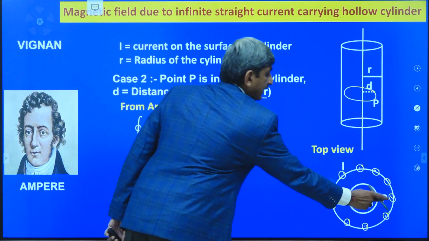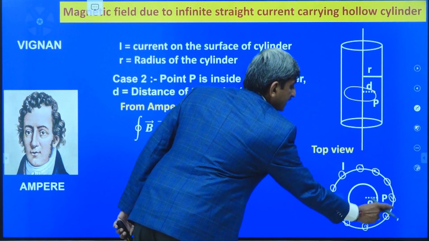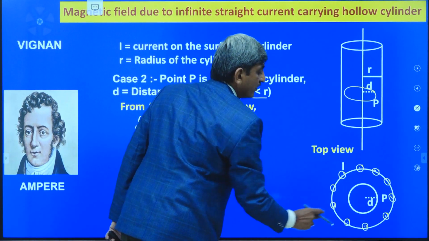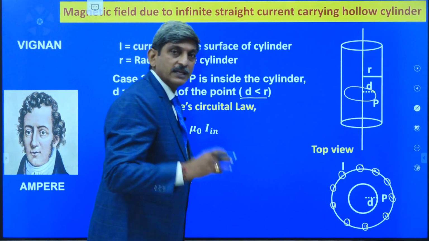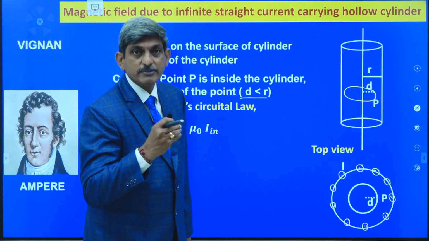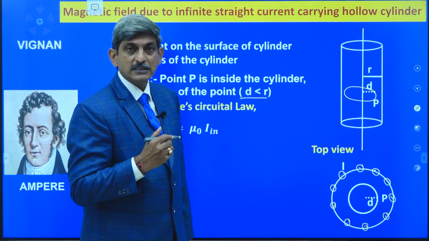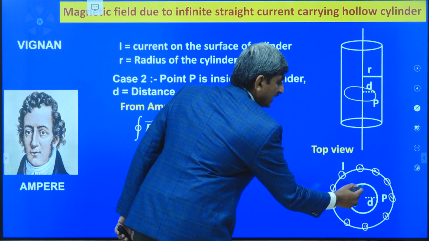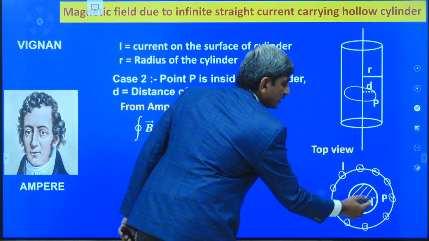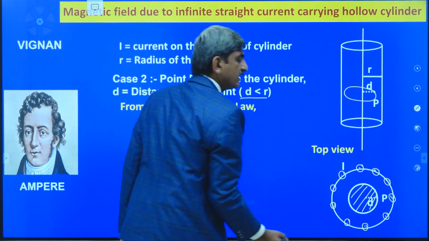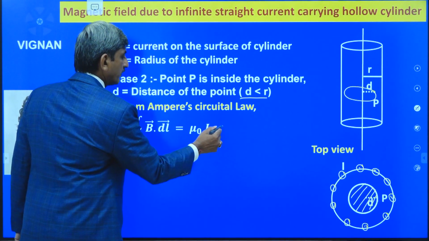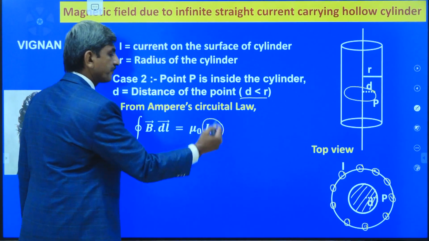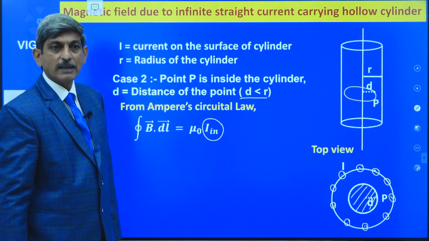See that figure. The entire current is passing on the surface of the cylinder, whereas the closed path is inside the cylinder. Is there any current enclosed by the closed path? So, in this closed path, there is no current. That's why the current passing through the closed path is equal to 0. That means this I in is equal to 0. If I in is equal to 0, what happened?